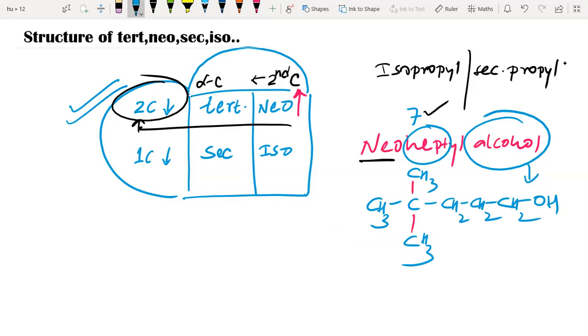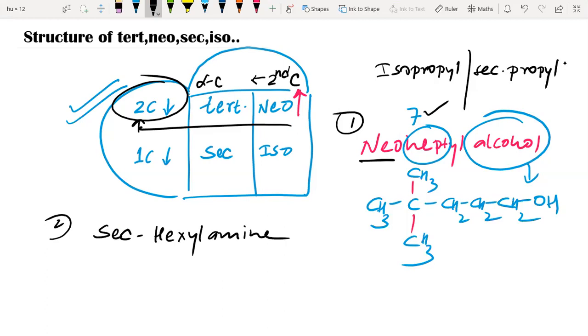Okay, same way we'll try more examples here. Number 1 was this. The second example is, if I want to write secondary hexyl amine. As I started in the very first example, similarly we'll go for the second one.